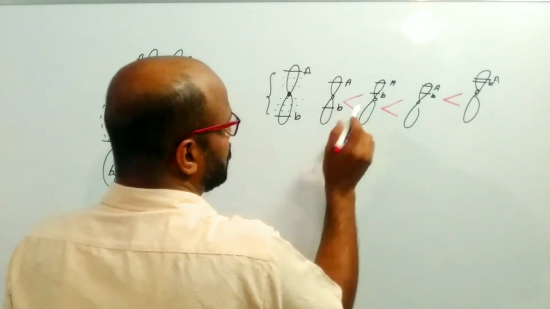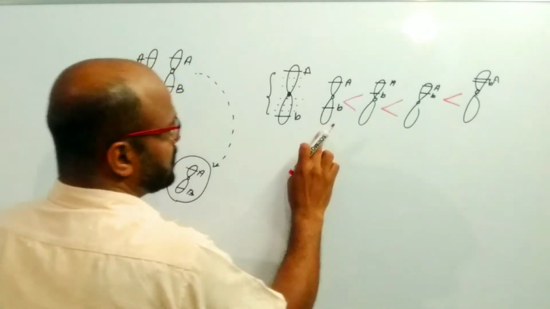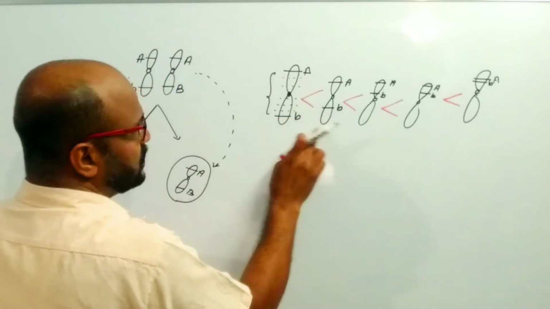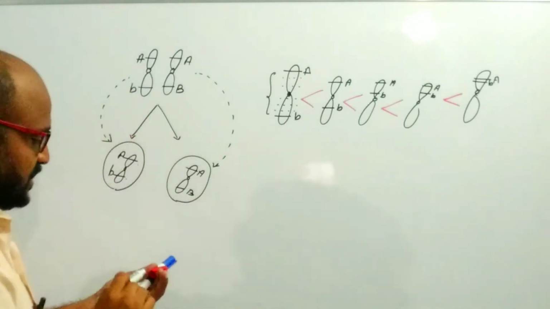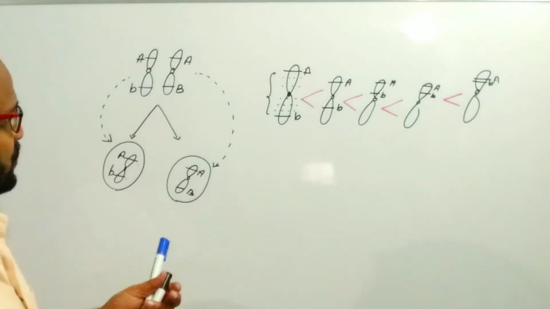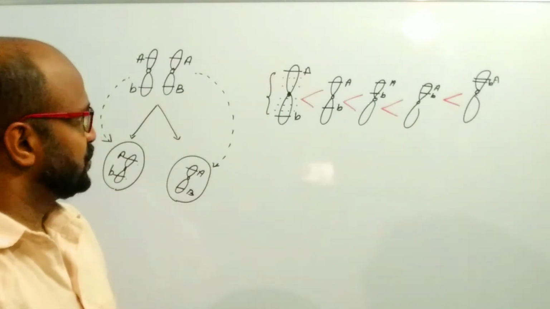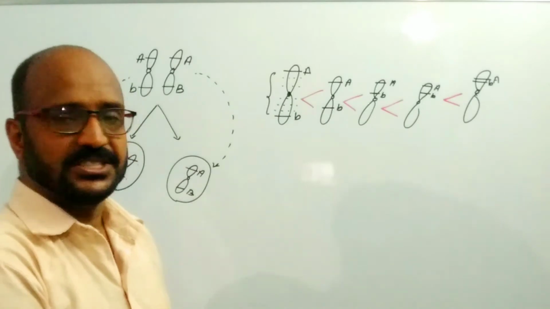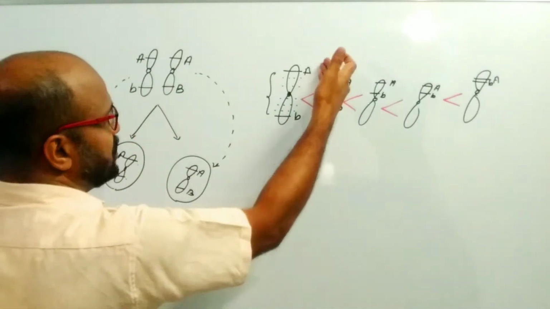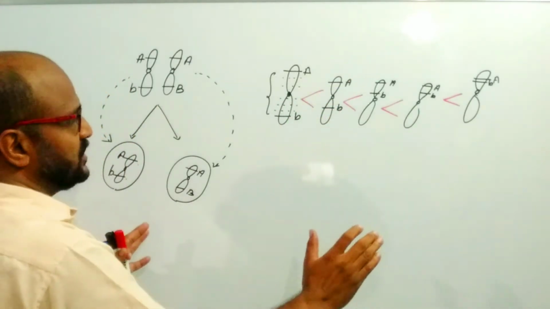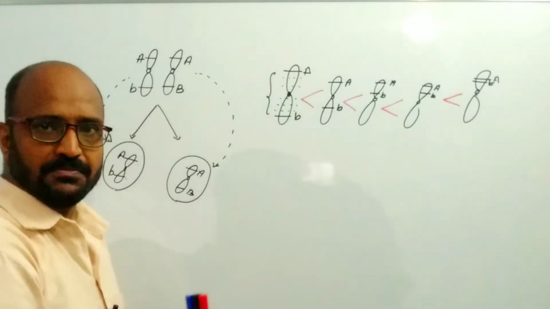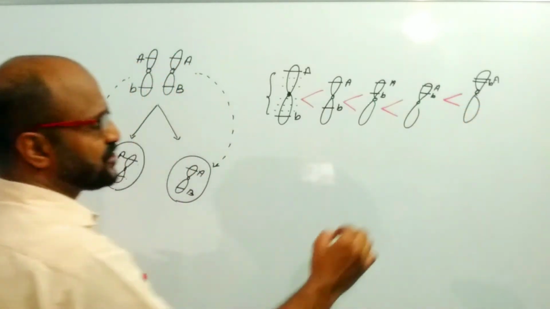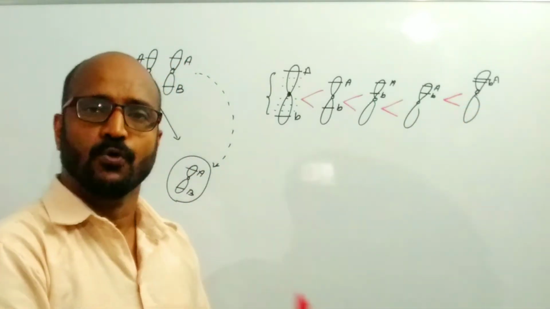And here also the strength of linkage is more than this one. It means the distance between genes is inversely proportional to the strength of linkage. If the distance between genes is more, then the strength of linkage becomes less. If the distance is very less, then the strength of linkage is very high.